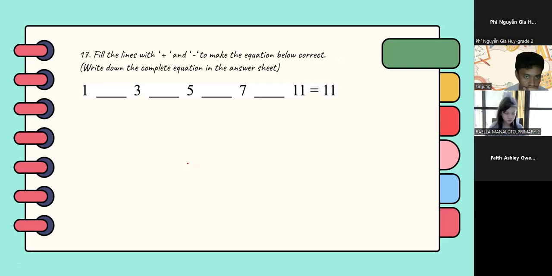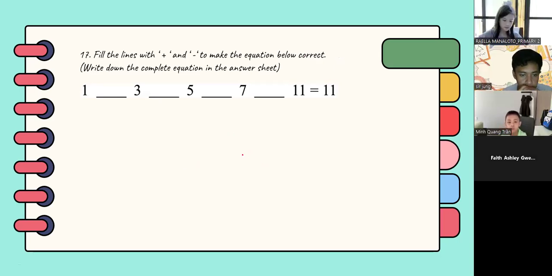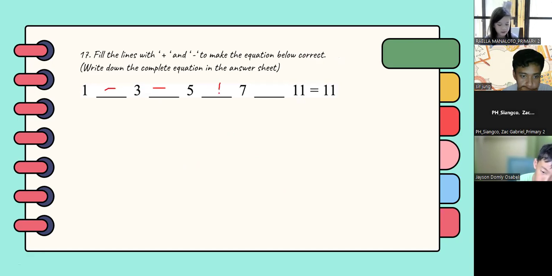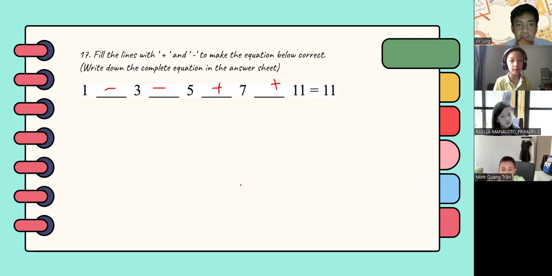Fill the lines with plus and minus to make the equation below correct. Write down the complete equation in the answer sheet. So Miss Rayla, you have a solution. My answer is 1 minus 3 minus 5 plus 7 plus 11. Okay, 1 minus 3 minus 5 plus 7 plus 11. Yes, that's correct.